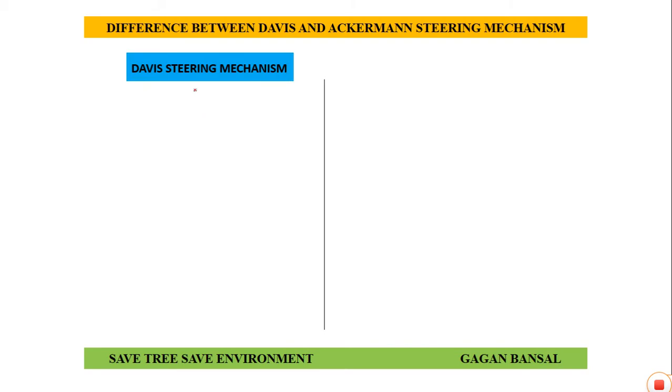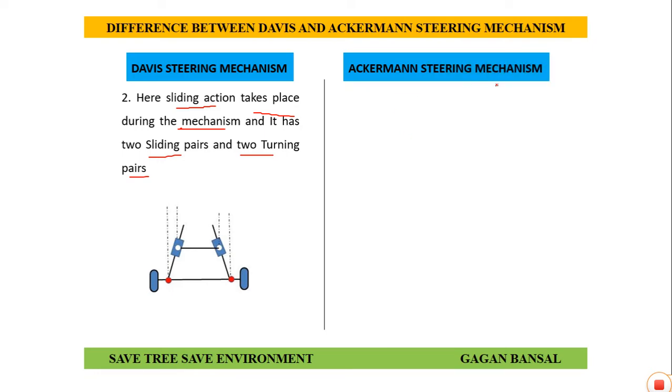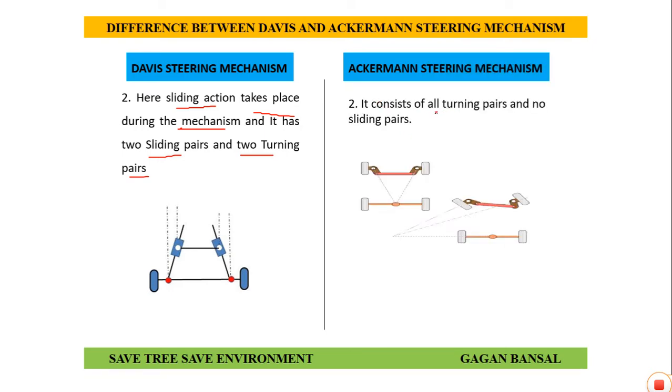Now next, in case of Davis steering mechanism, the sliding action takes place during the mechanism and it has two sliding pairs and two turning pairs. So Davis steering mechanism has a sliding action, whereas Ackermann steering mechanism consists of all turning pairs and there are no sliding pairs. So Ackermann has all turning pairs and no sliding pair, but Davis steering mechanism has two sliding pairs and two turning pairs. This is the second difference between Davis and Ackermann.